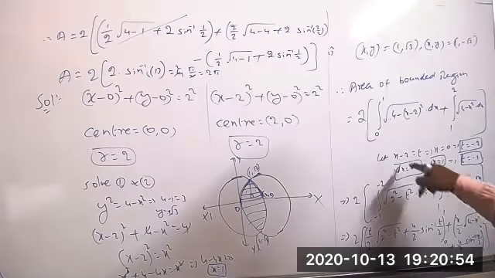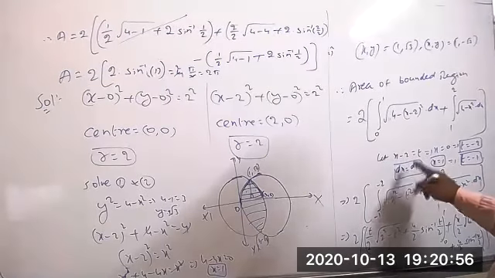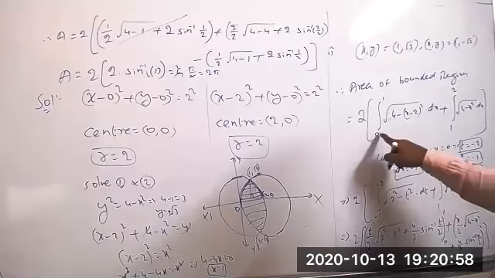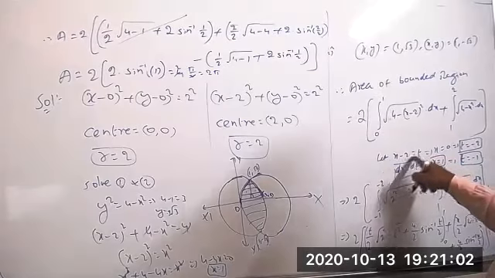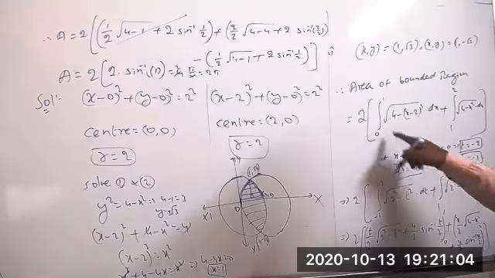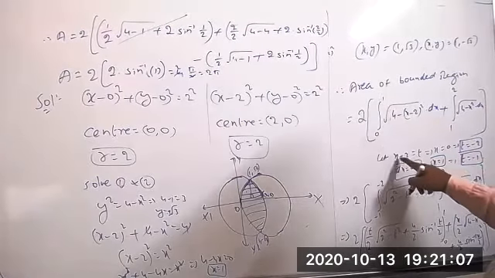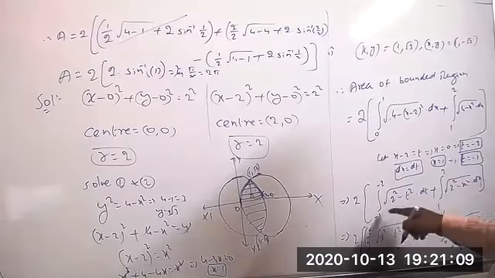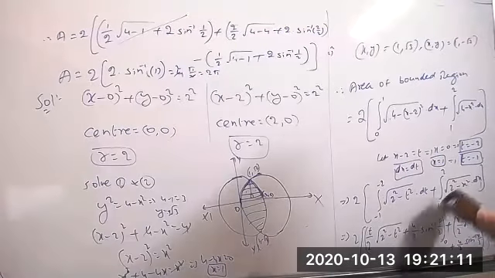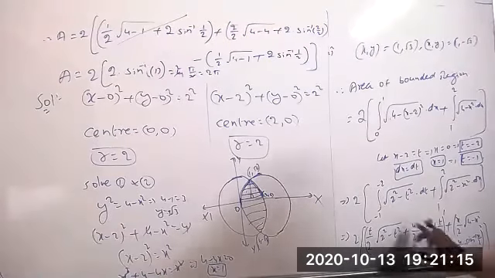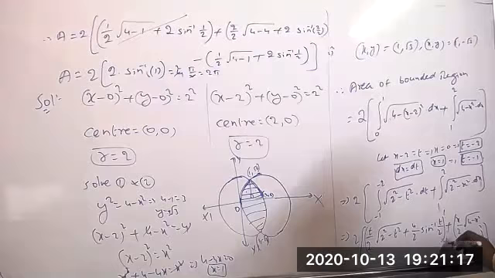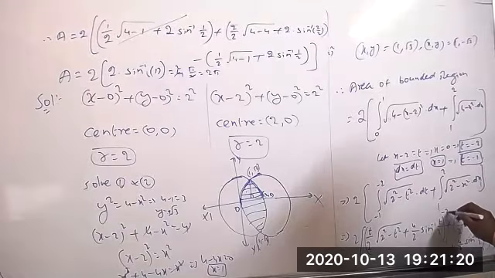When you are differentiating, we got x minus 2 equal to t, which means dx equal to dt, it's fine. But the two values also change. If x equal to 0, then the value of t equal to minus 2. If x equal to 1, the value of t equal to 1 minus 2 equal to minus 1. So the limits will be clearly from minus 2 to minus 1. The second term will be the same, no doubt at all. The formula is also the same. So here you can write now minus 1 to minus 2.